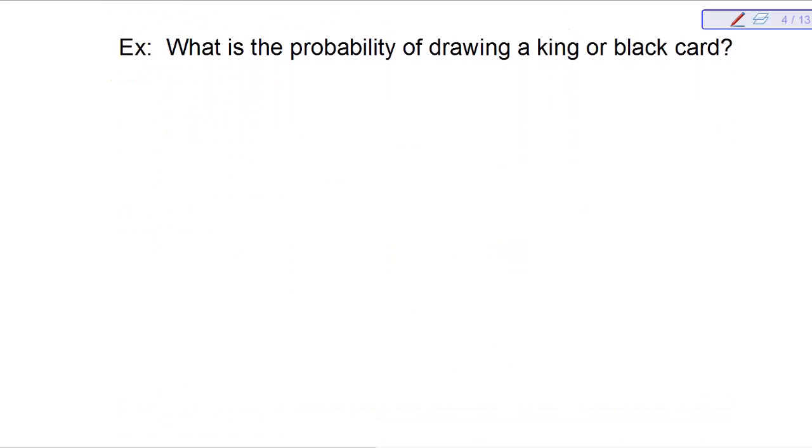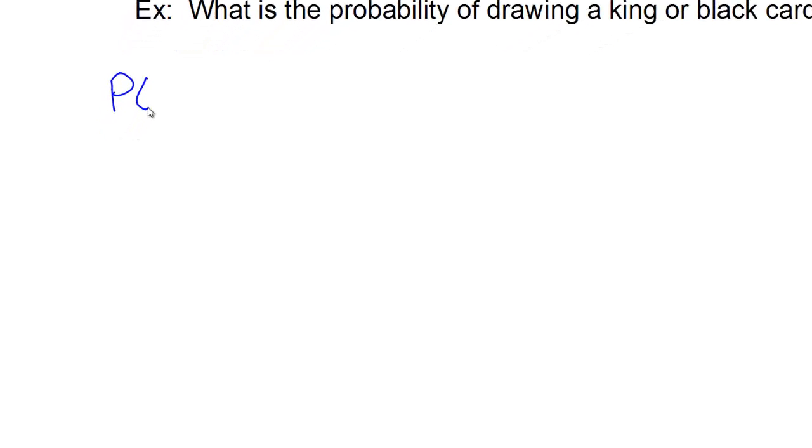So let's look at an example. What is the probability of drawing a king or a black card? Okay, we looked at the picture a few moments ago. Now, it's the probability of a king or a black. And we said that these were not mutually exclusive because I could be a black king.